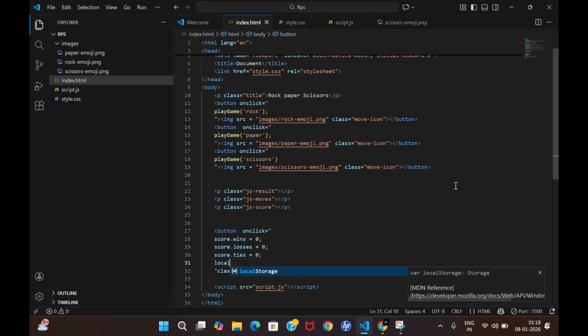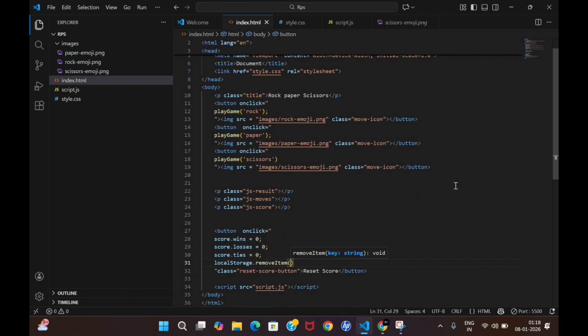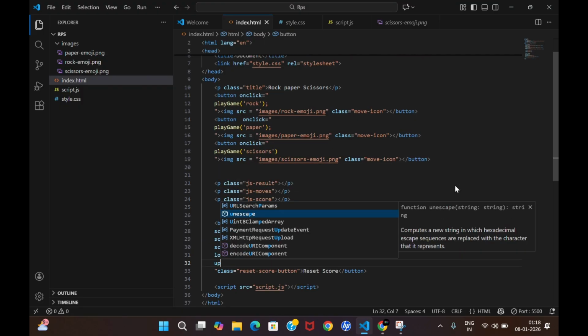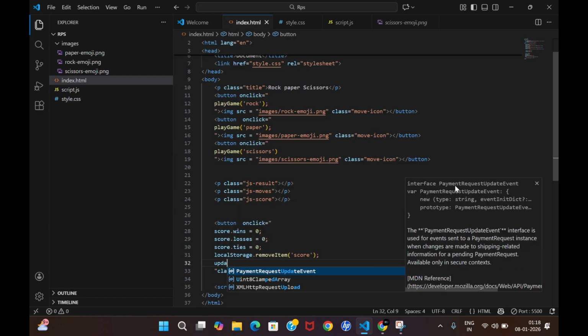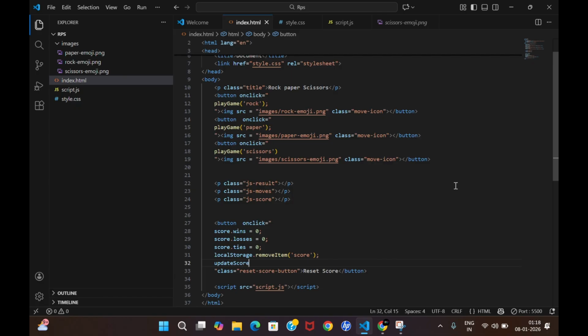Next thing, in local storage, the score variable which you have saved, you have to remove it, right? So you remove it right now, and we will also have to show on our screen that it is all 0. So for that we will call the updateScoreElement function over here, right?